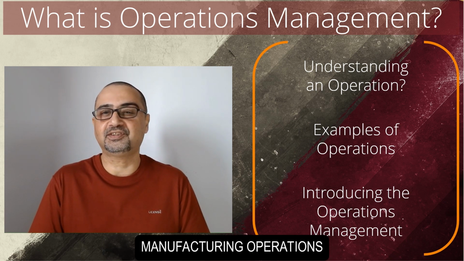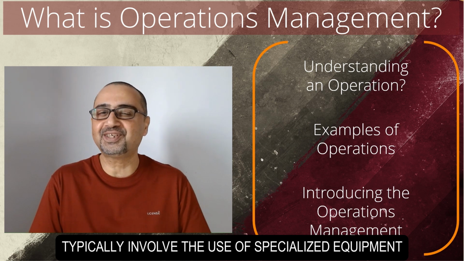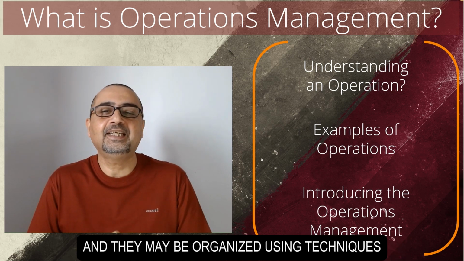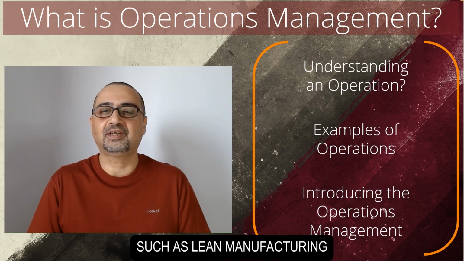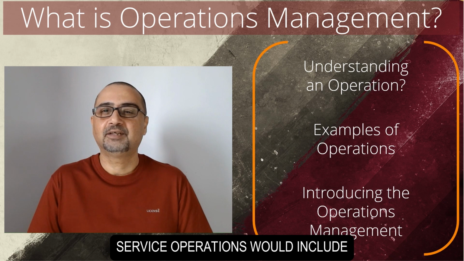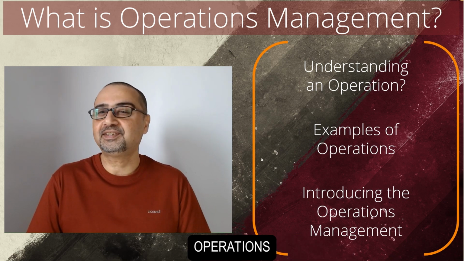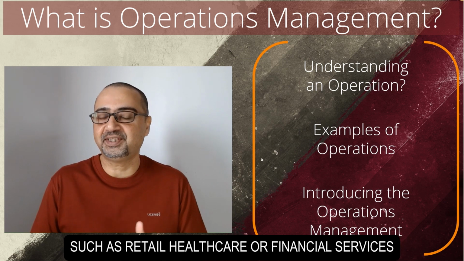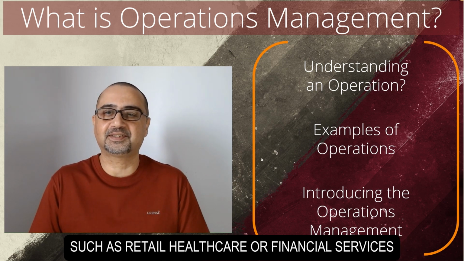Manufacturing operations typically involve the use of specialized equipment and processes, and they may be organized using techniques such as lean manufacturing or just in time production. Service operations involve the provision of services to customers such as retail, healthcare, or financial services.